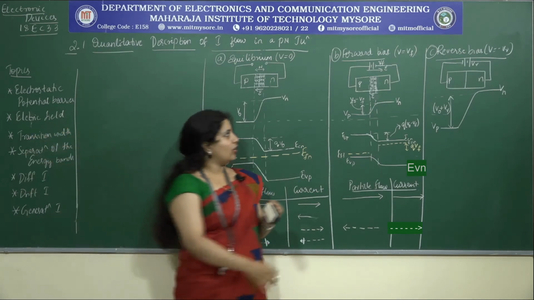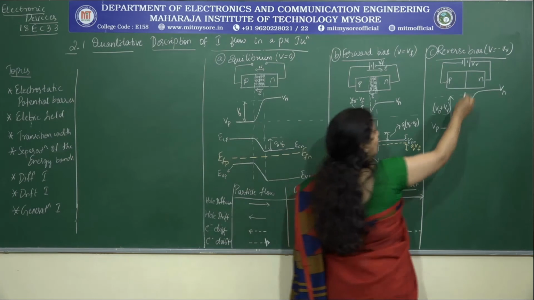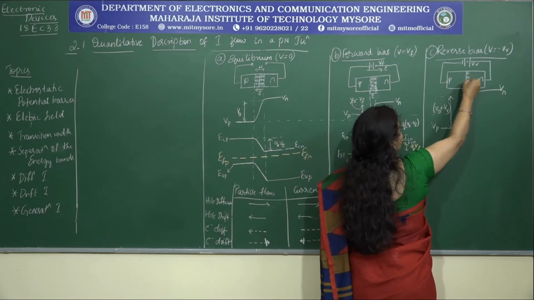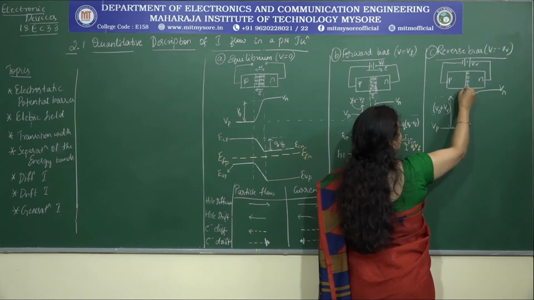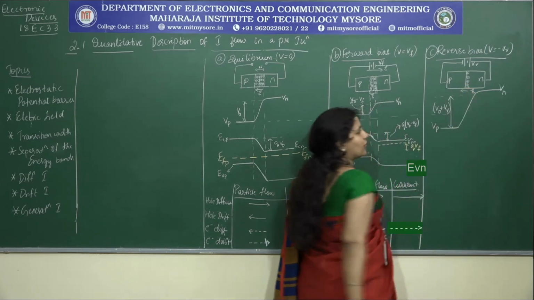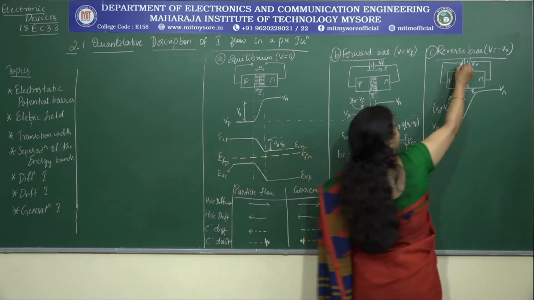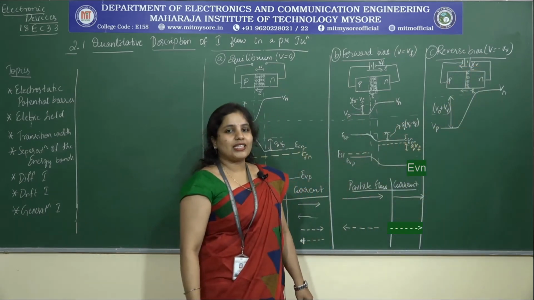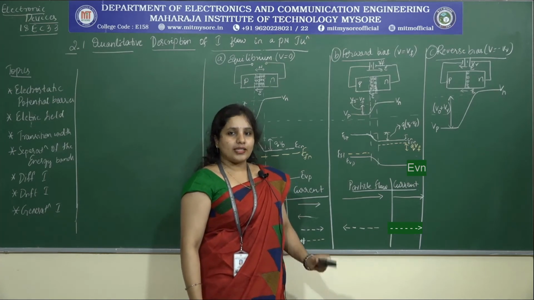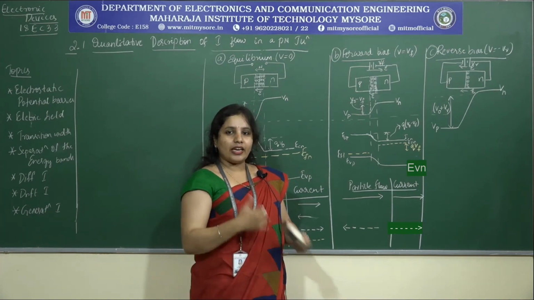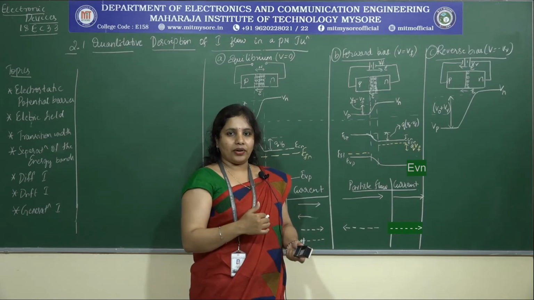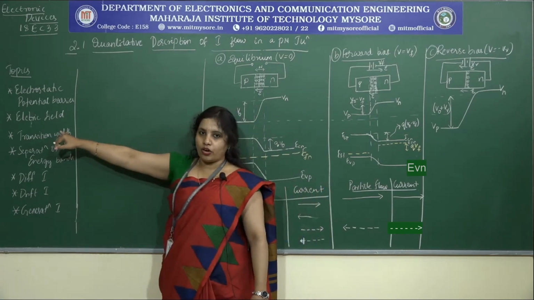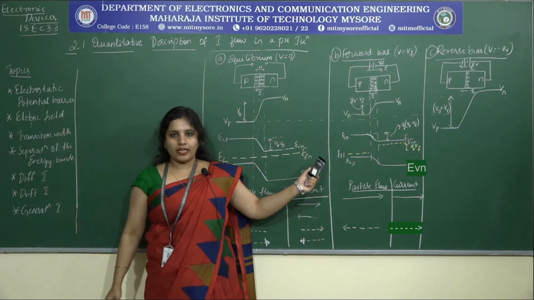The electric field. Now, let me see the directions of the electric field. See, here are the uncompensated donor and acceptor ions that are being generated. For your reference, let me represent the electric field direction. What about the electric field direction here? Even that is in the same direction. Both of these electric field directions are in the same way. Hence, is there any opposing factor? No, it gets added up, right? So as a result, the electric field intensity is more here compared to that of the forward bias condition.